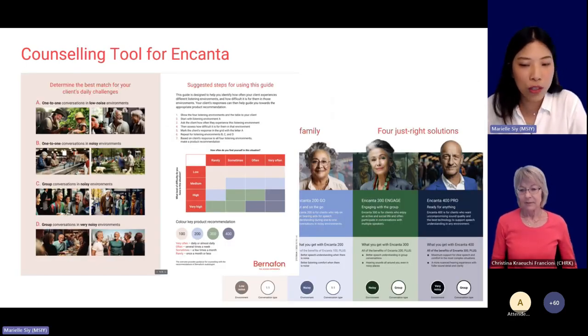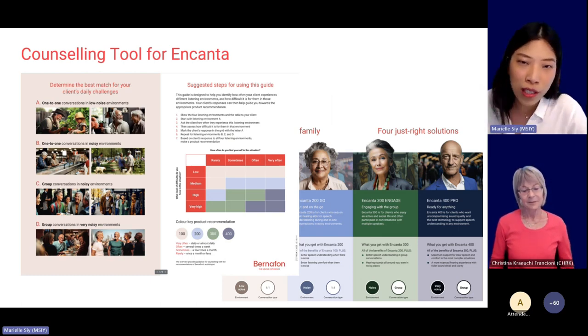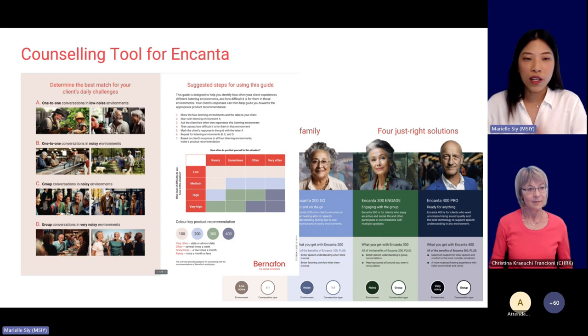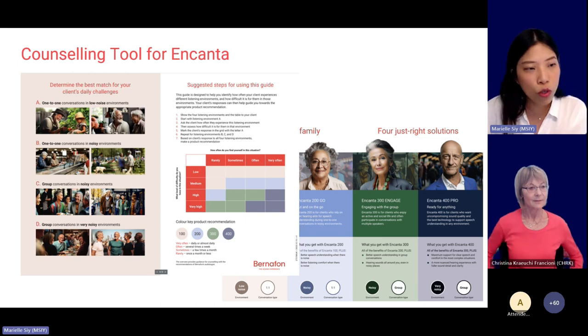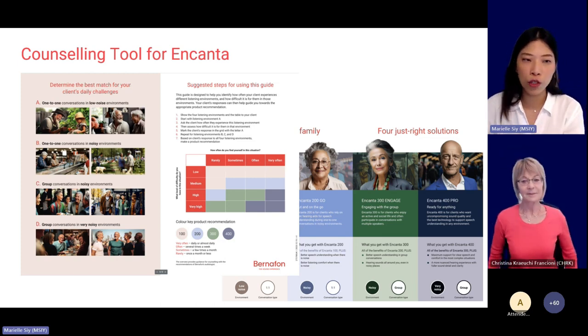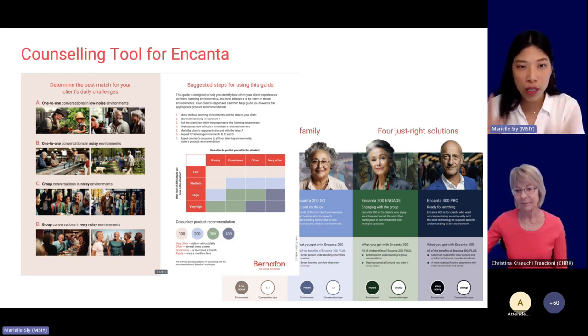But what I would really like to highlight here is that we also have this wonderful counseling tool. So there is one, which is a longer brochure. It's not seen here in this slide, but what I do show here is the simpler version that you can actually print out to use with your clients.